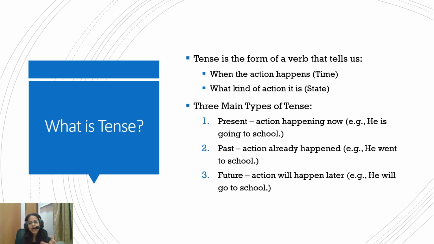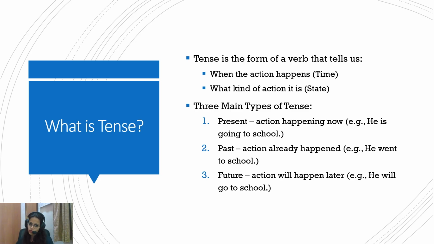Suppose I ask you about some action, say somebody going to school. If I ask you when did he go to school, tense will reveal whether the action has already happened, whether the action will happen in future, or is the action happening at this point. So we get to know the state of action, happening, not happening, happened, or the timing of the action, that is today, tomorrow, day after tomorrow, last year, or a long time ago. These kinds of things are revealed by the verb.